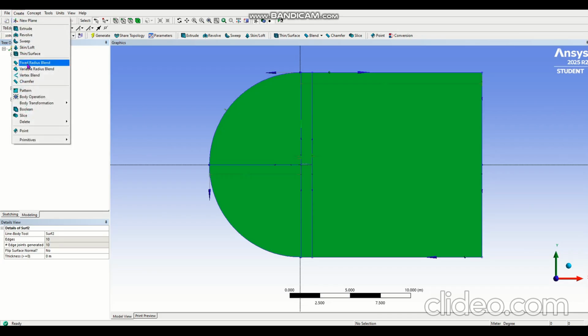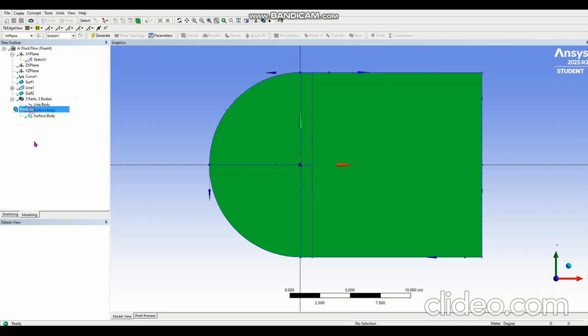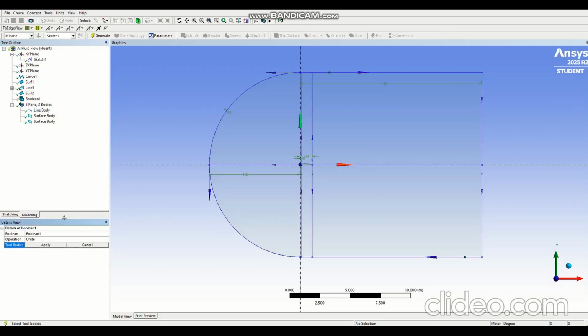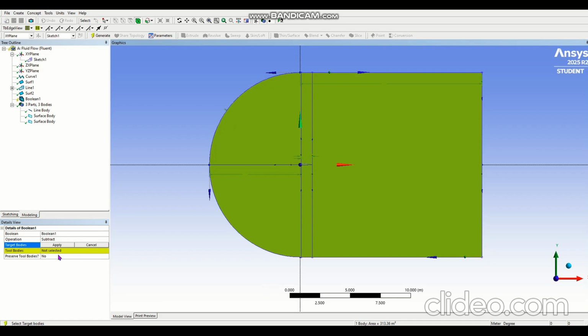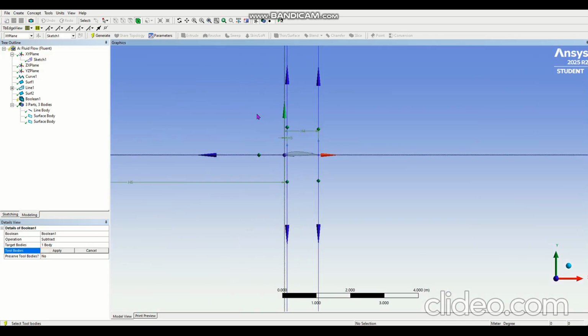Okay, now we need to create a Boolean. Add Boolean from the Create section. Make sure this is Subtract, not Unite. Target body is our fluid domain. Select randomly anywhere and click Apply. Tool body is our airfoil.